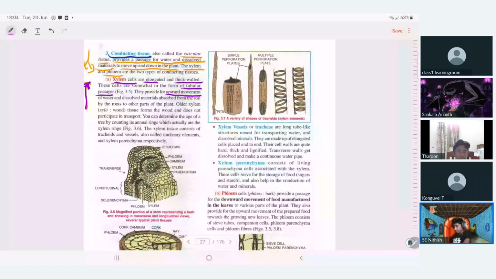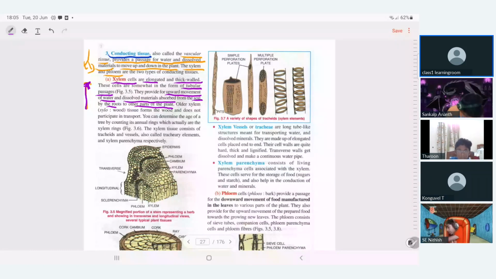What does it conduct? Water and nutrients, from the root soil to the other parts of the plant. Yes, very good. So that's a very simple thing, and very fascinating. From childhood we have been studying this xylem.